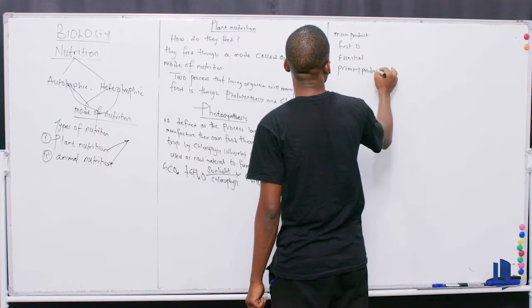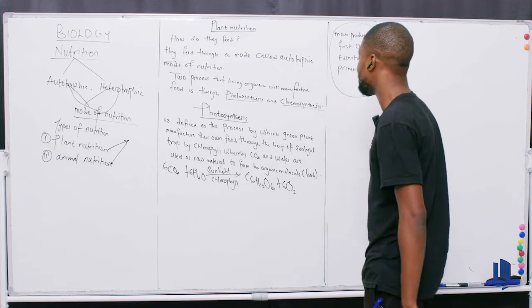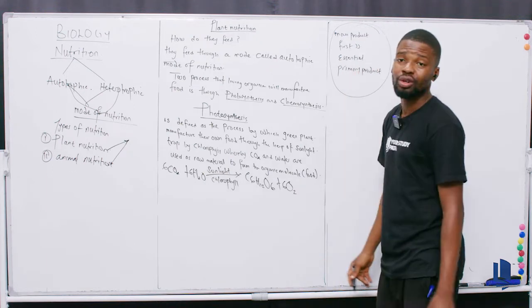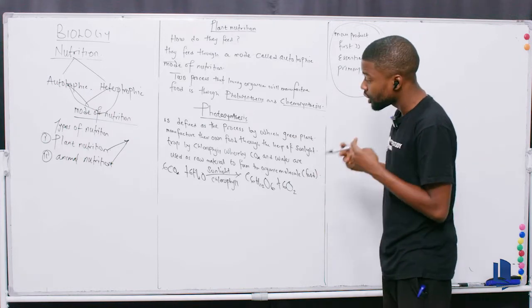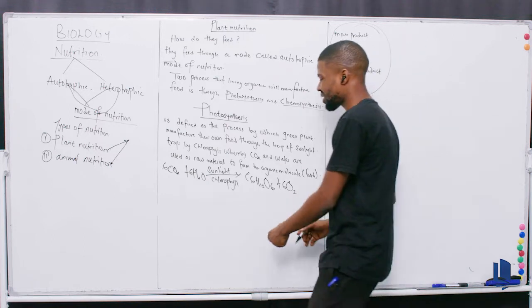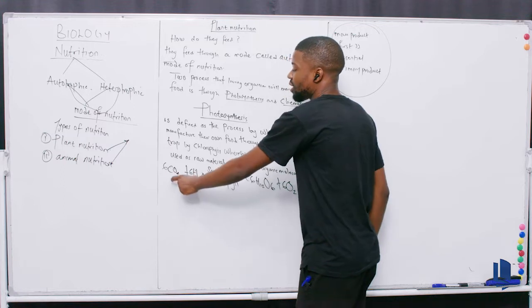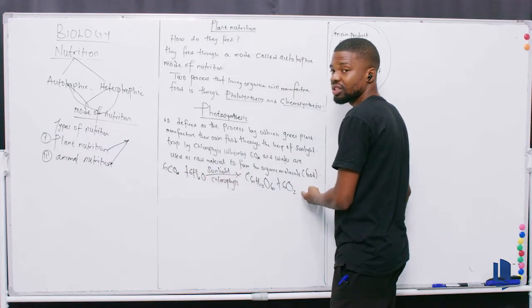All of this mean the same thing. Main product, first product, essential product, primary product means the same thing. And it's obvious that the products can never be here. If you're a science student, a chemistry student, you will understand that reactants are always here, while the products are always here. Are we together now?